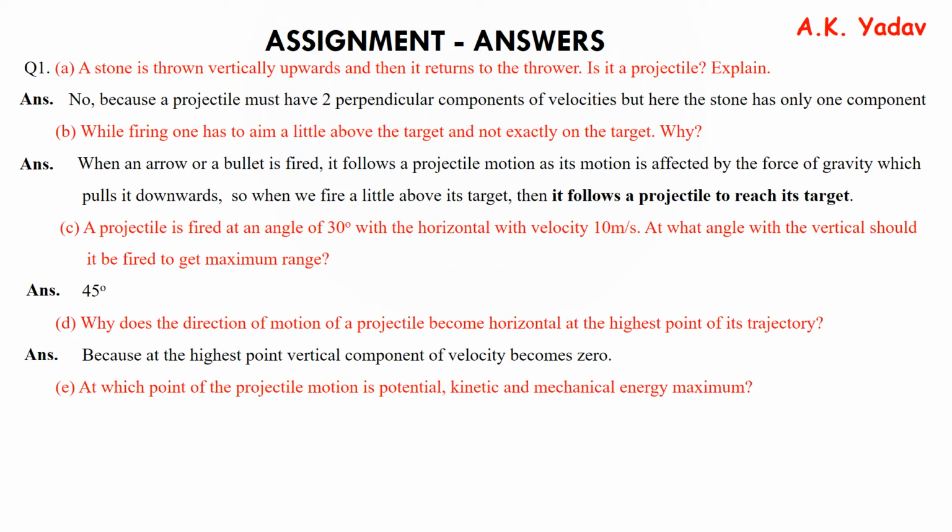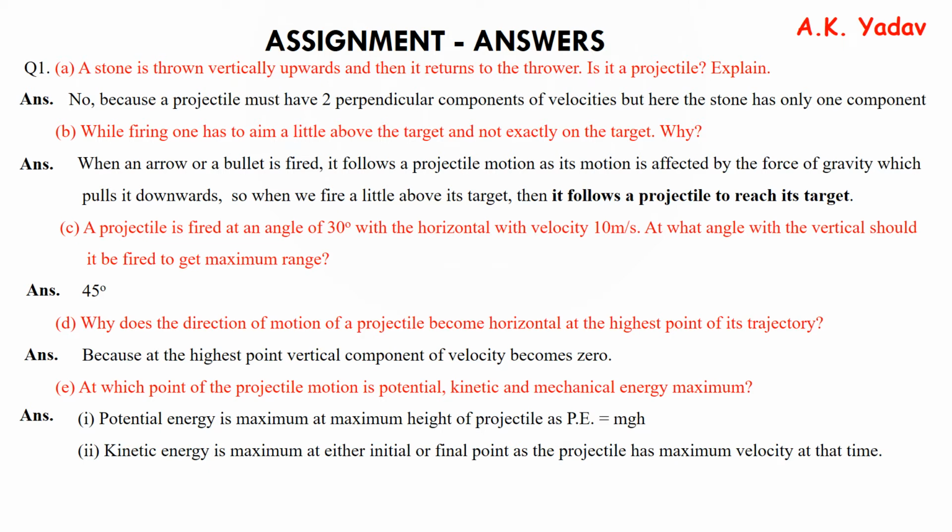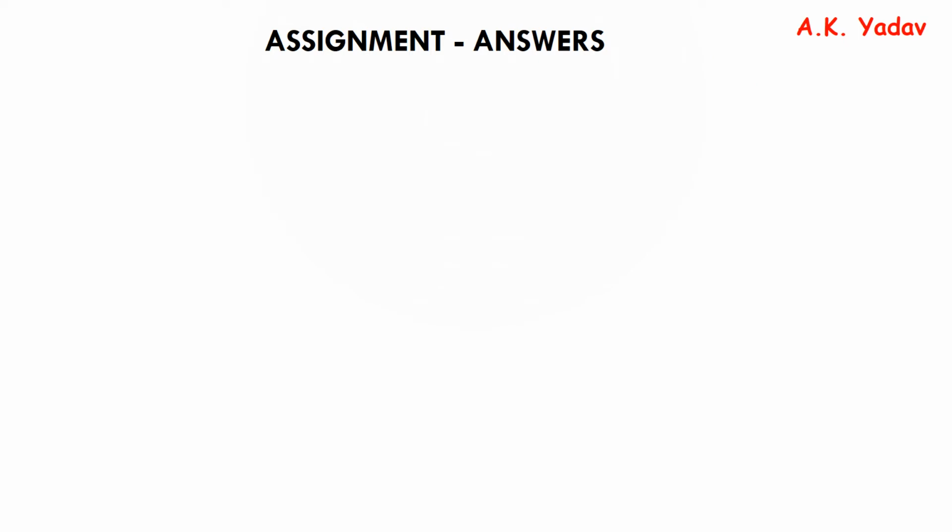E part, at which point of the projectile motion are the potential, kinetic and mechanical energy maximum? So the potential energy is maximum at the maximum height of the projectile because potential energy is equal to mgh. Kinetic energy is maximum at either the initial or the final point as the projectile has maximum velocity at that time. And the third thing, the mechanical energy remains constant because it is the sum of kinetic and potential energies.